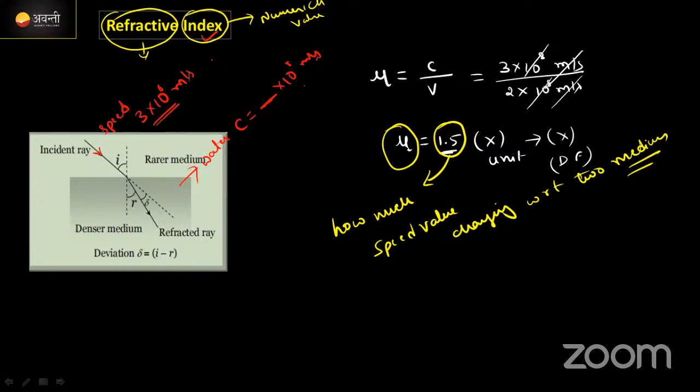The refractive index is nothing but how much the speed of light will be changed when it enters from one medium to another medium. इसको represent करने के लिए एक physical quantity चाहिए था हमको. We generate that physical quantity as a mu. That is the refractive index. Clear? Is it clear?